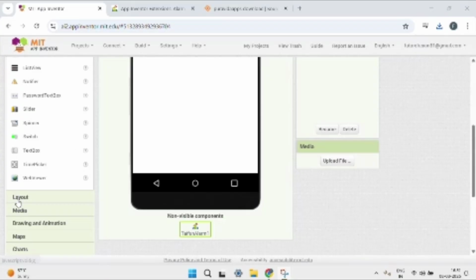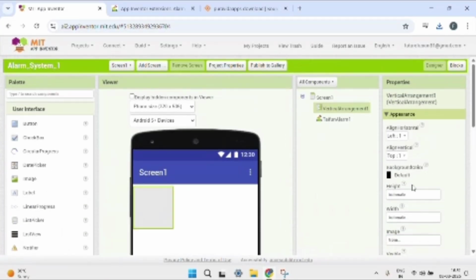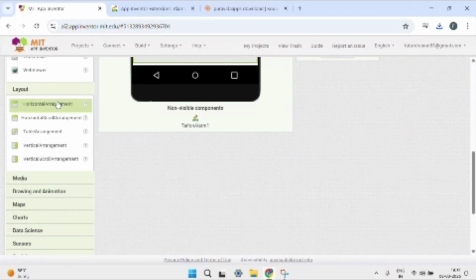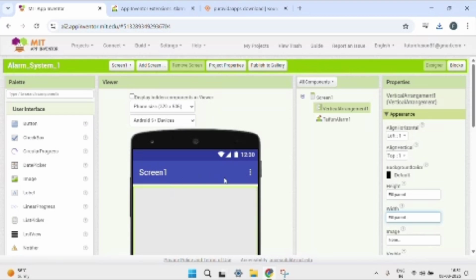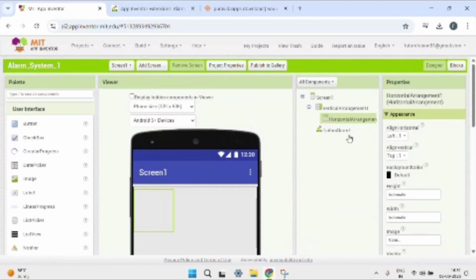After this, click on layout and click on vertical arrangement, and you can see some properties. Click on height and set it to fill parent, and then click on width and set it to fill parent. After this, click on horizontal arrangement and you will see a horizontal arrangement appear here. Set its width to fill parent.